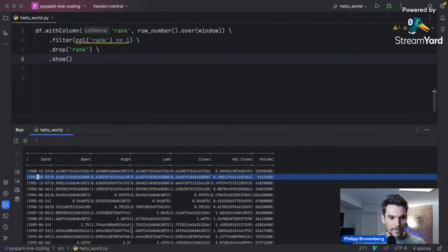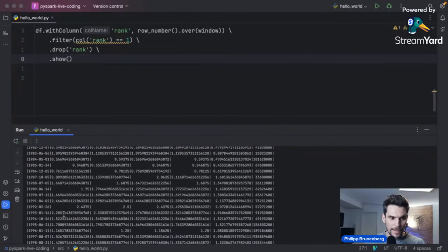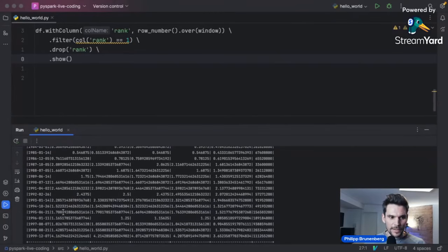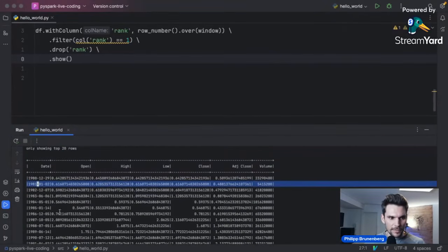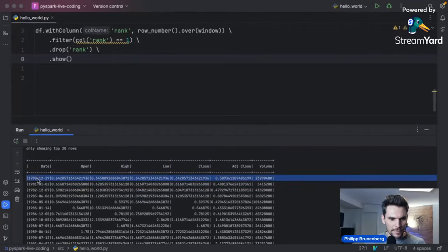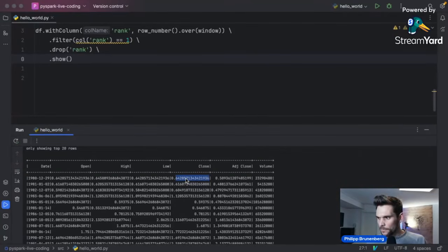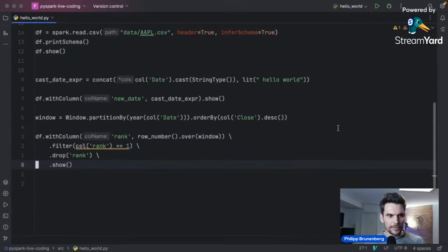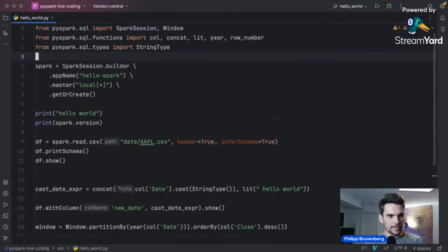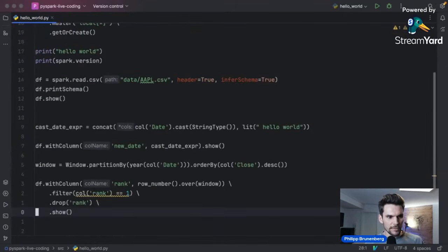Whatever, that's our functionality. But as you can see, how can we tell that it's correct? I don't know. I haven't looked at the data for 1980. I don't know whether this was the highest closing price. So we could look into our data frame or into our CSV data, whether this is actually the highest closing price. But we can also write a test with small example data. And that's what I would like to do now. So therefore, as I said, I would like to restructure the code so that we can use this method here.